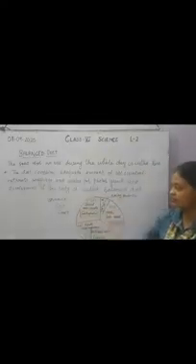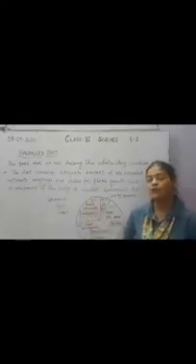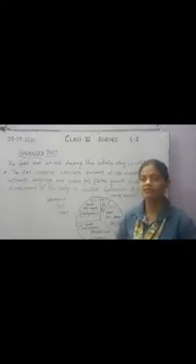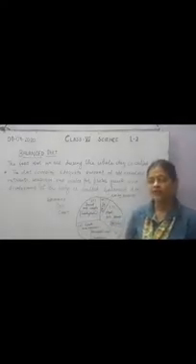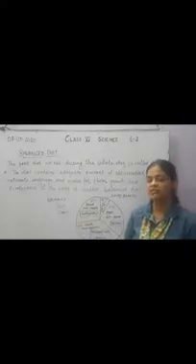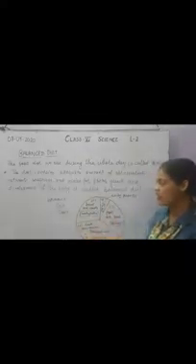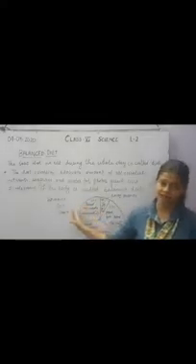This is the balanced diet chart shown here. First you have to remember the nutrients which we have already discussed: carbohydrates, fats, proteins, vitamins and minerals. Let's see how we can get them in a balanced diet.